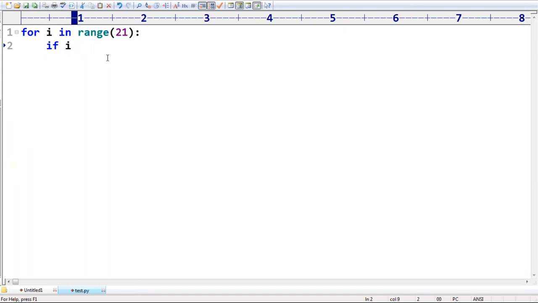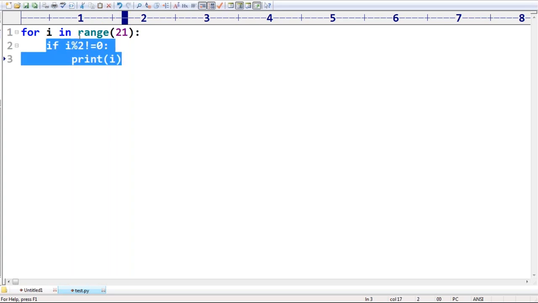If i % 2 is not equal to 0, are you getting? If i % 2 is not equal to 0, it means it is an odd number, then print that i, sir. That's all. So if it is not even, if it is odd, then only can you please print that? This is one way, sir, one way.